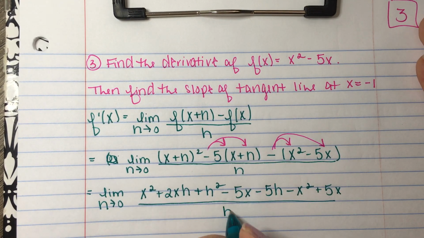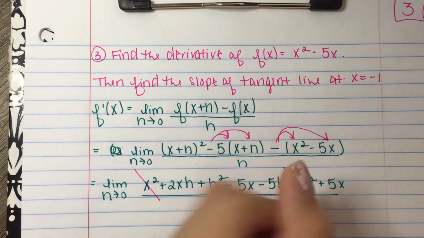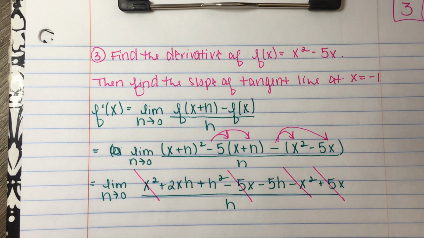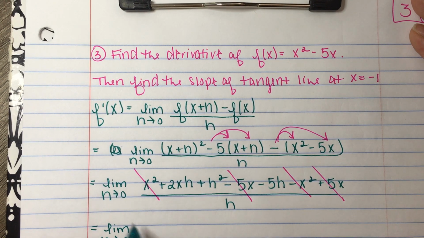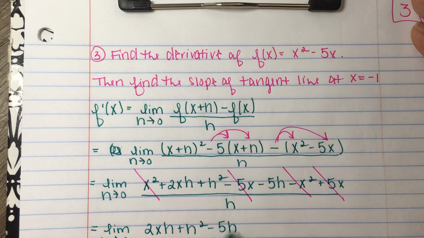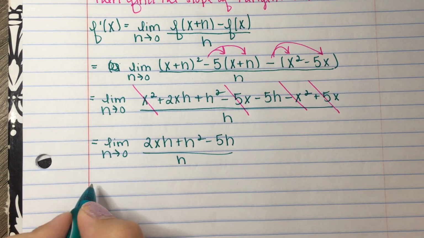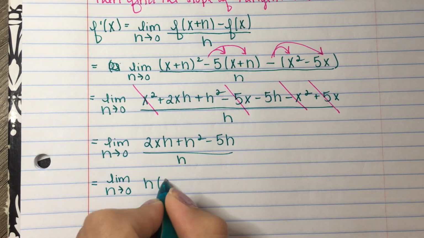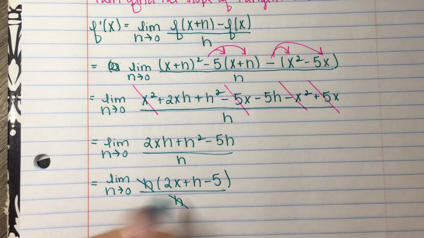And then we got a lot of terms up in the numerator. So let's see what we can combine with like terms. I have a positive x squared and a minus x squared. That combines to 0. I have a positive 5x and a negative 5x. That combines to 0. And then now all I'm left with here, after I combine some like terms, is 2xh plus h squared minus 5h all over h. And then we're still in indeterminate form here, so I'm going to use one of my algebraic strategies, and that one is going to be to factor out an h. So I have 2x plus h minus 5, and then h over h is 1.